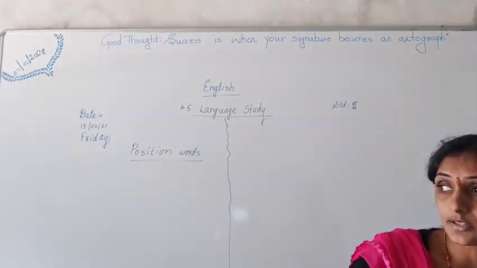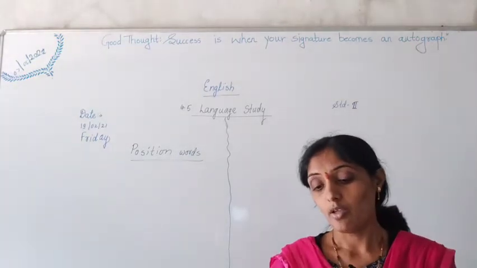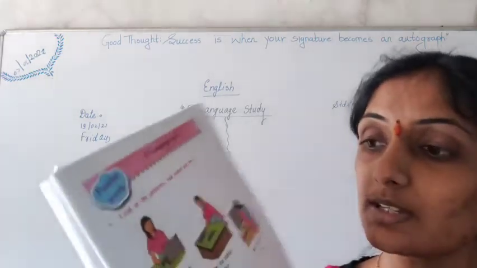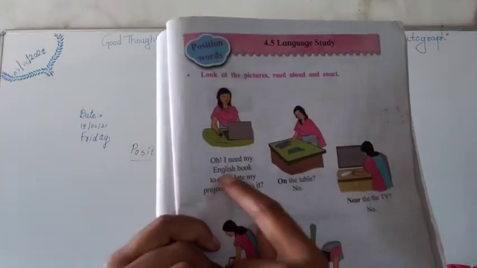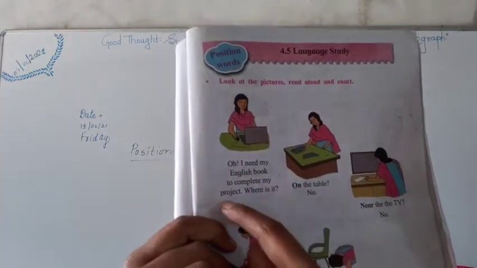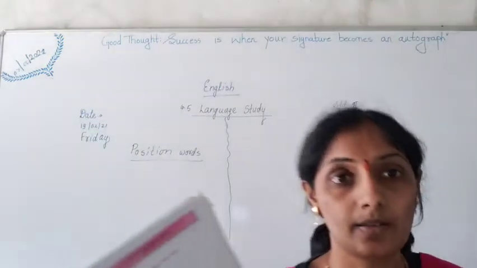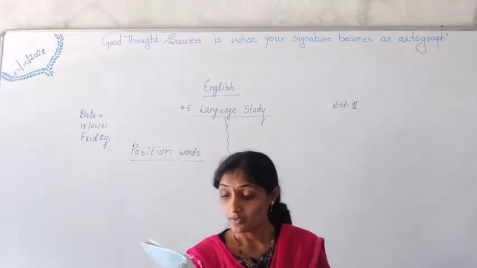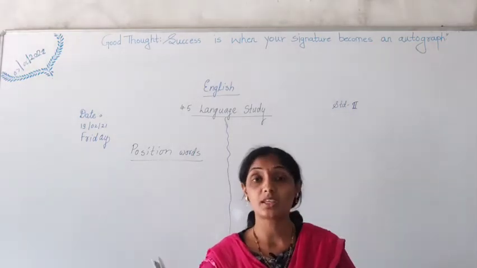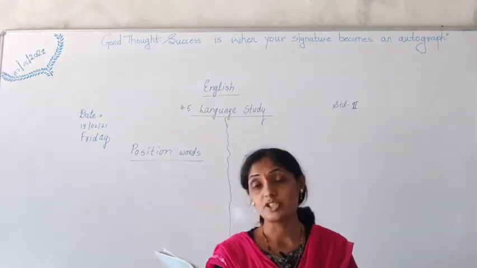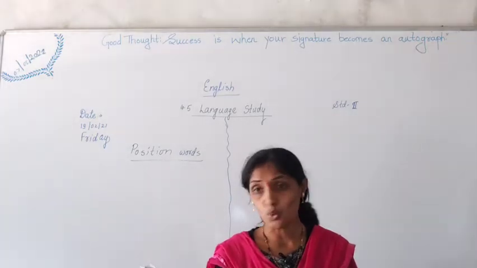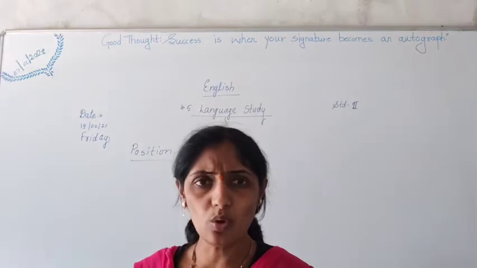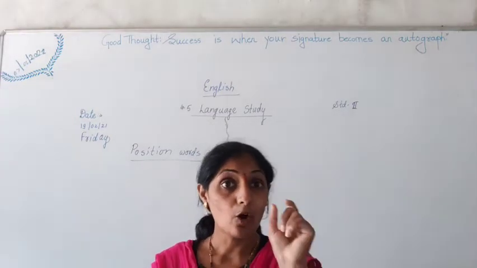Now there is some conversation given over here. Oh, I need my English book. Now what is the teacher saying here? Oh, I need my English book to complete my project. Where is it? Then she looks for that book in the house and says, on the table. No. She goes and checks on the table. Then she says, on the table. No. On means what?